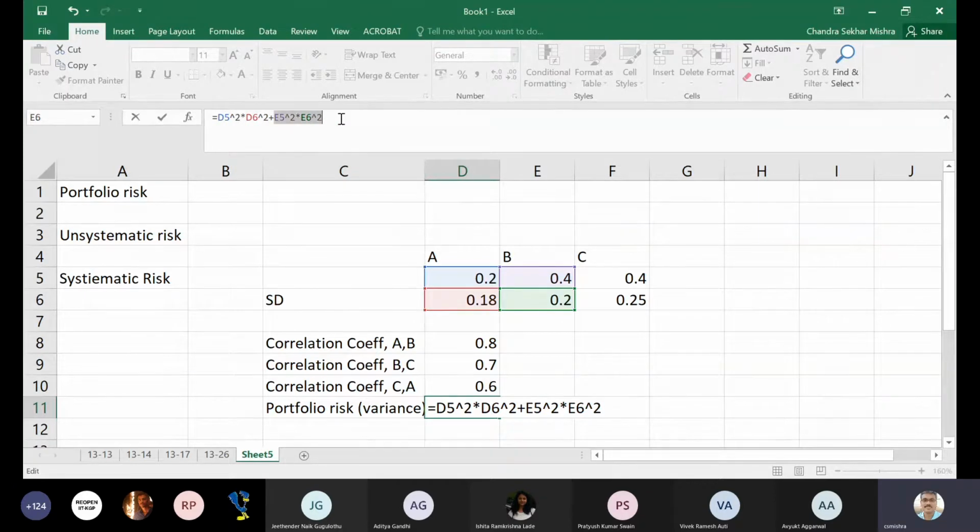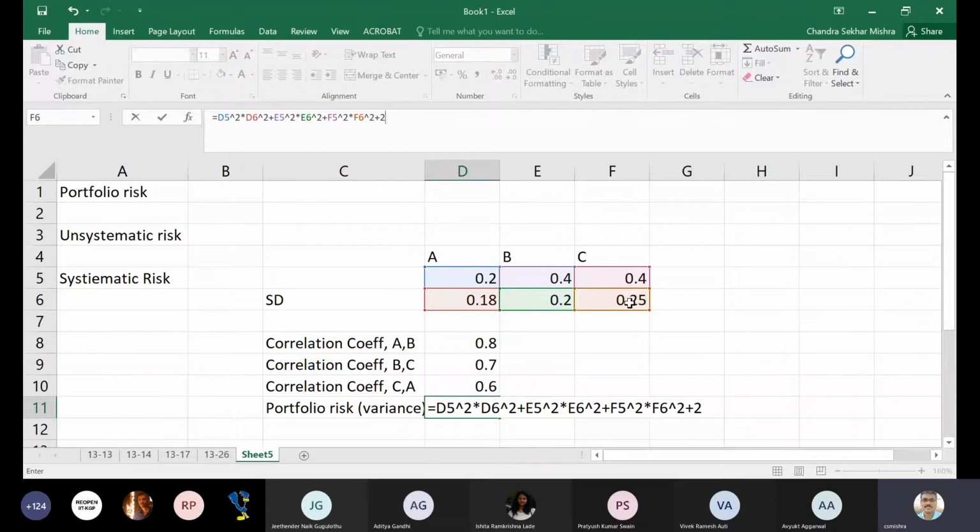I copy here. No problem. So plus this to the power 2 into standard deviation of C to the power 2, right? Any error, please let me know. If I am typing any error, please find it out. Please let me know. Then what do we do?